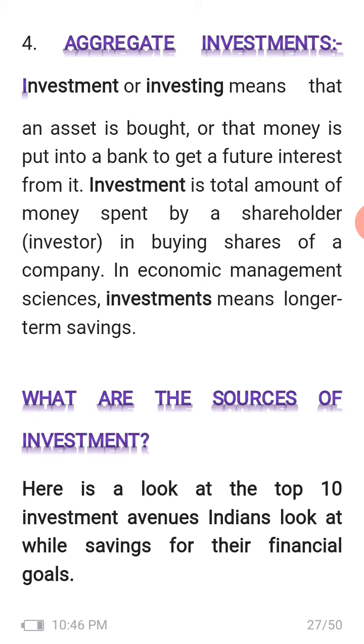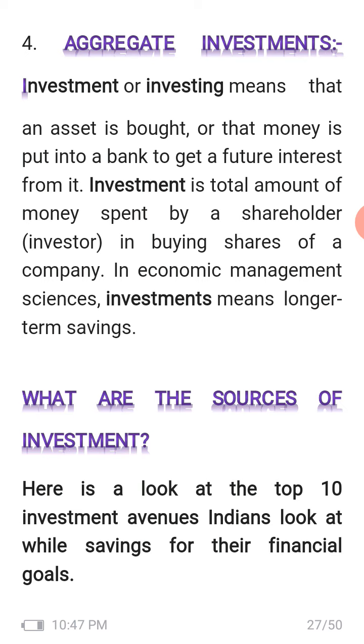In saving accounts we get 2% interest. In fixed deposits we get around 7 to 7.5% interest from the banks. That is also an investment, right? We get a future interest from it. That is why investment is the total amount of money spent by a shareholder or investor buying a share of a company also, right? In return we get the profit also, right?